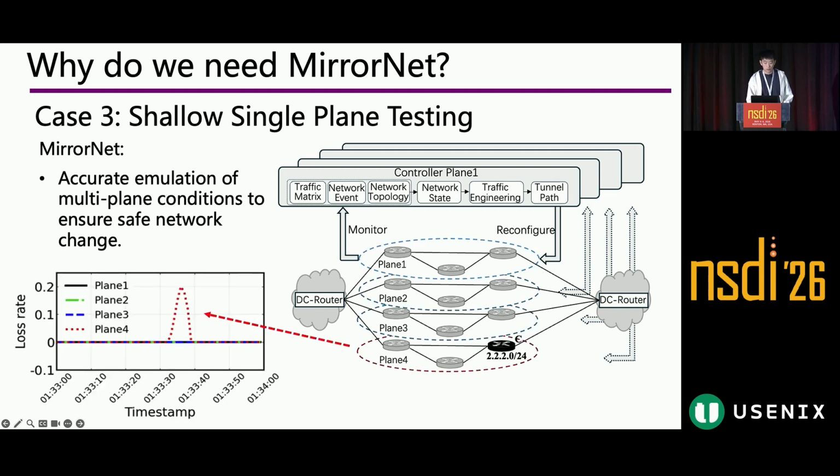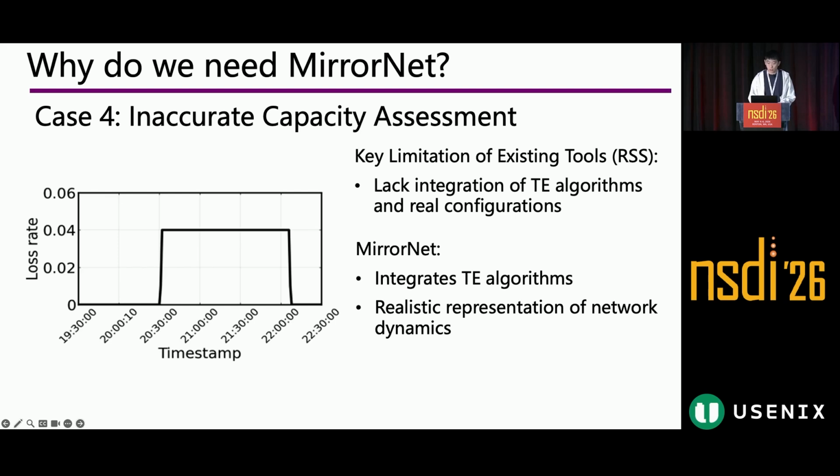Okay, so finally we have another case where we need accurate capacity assessment. The lack of precise capacity estimation for failure scenarios often leads to critical incidents, and these situations typically arise when traffic flow exceeds the available bandwidth during peak hours, especially when an unexpected disruption occurs. So accurately predicting the network's ability to handle such fluctuations is critical, but it poses significant challenges. So essentially, a prior tool cannot really satisfy our demands.